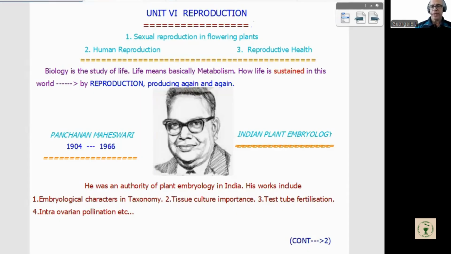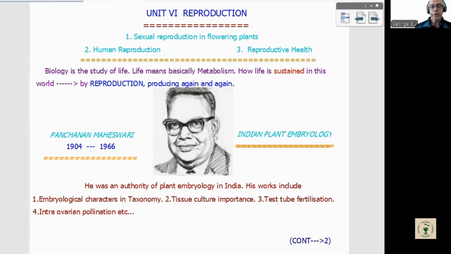So what is reproduction? Reproduction is a basic event for organisms. Reproduction comes under the main branch, biology. Biology means study of life. What is life? Life means metabolism. Totality of metabolism is life.